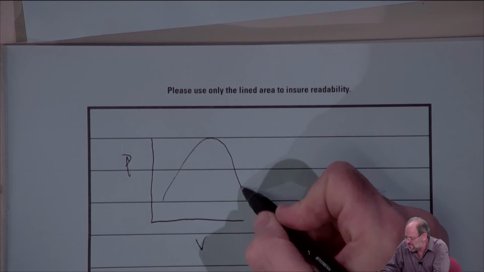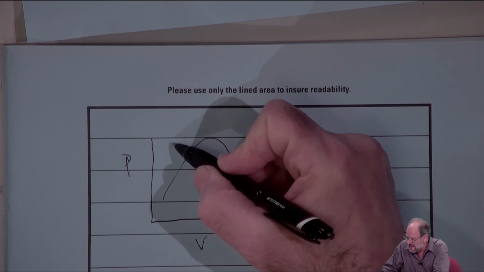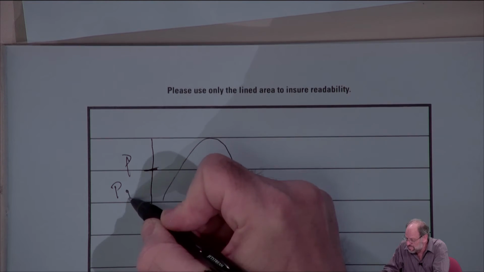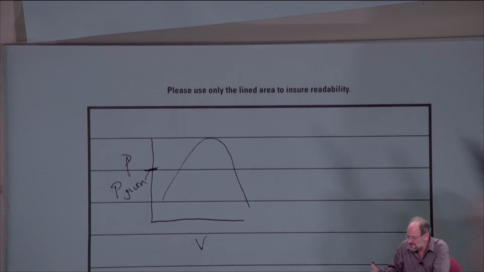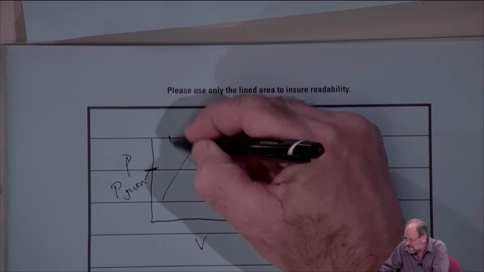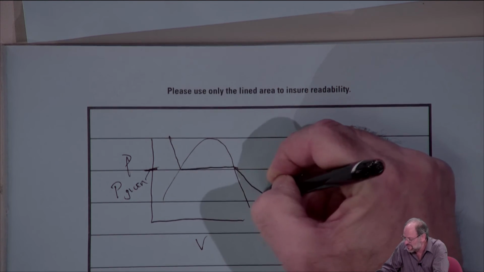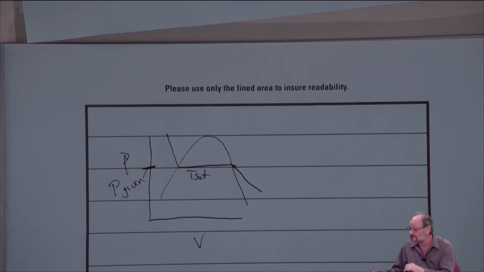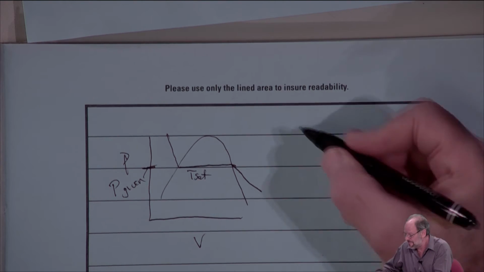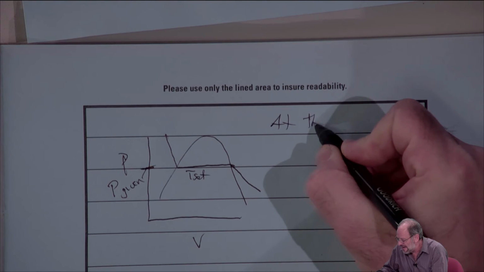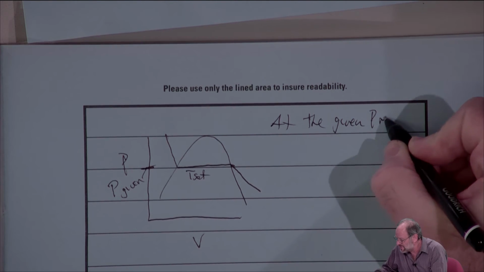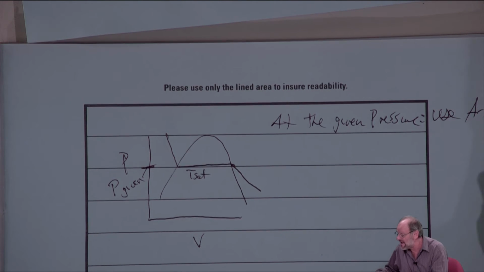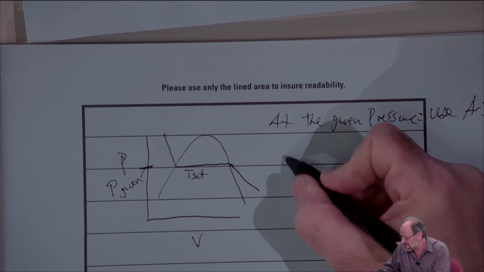And again, with the saturation region, and let's say that we have a particular pressure that's given. It's that pressure right here. If that's the case, then this line would represent a constant temperature line, and this would represent the saturation temperature that corresponds to that given pressure. So here we'll say at the given pressure, let's use table A5 now, and we want to do exactly the same thing that we just did above.